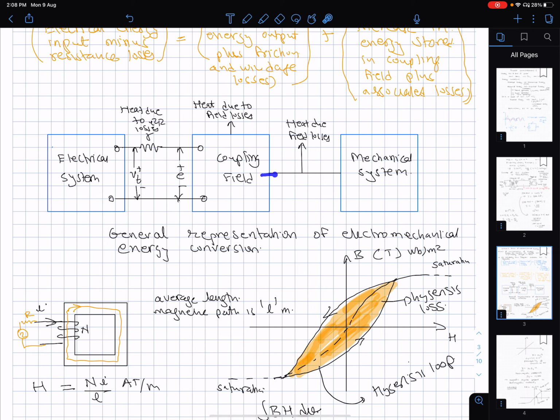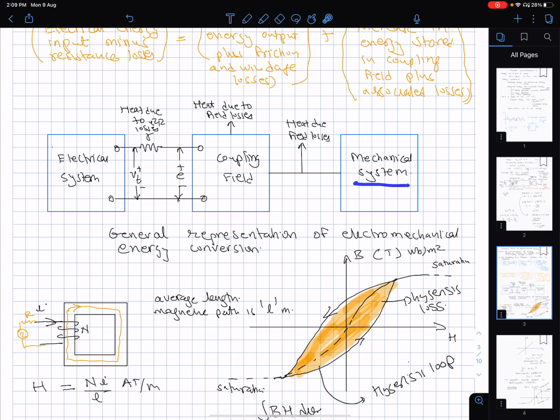Then we have a current carrying conductor which is going to interact with the magnetic field which has been set up, and create rotation, which is the mechanical output.